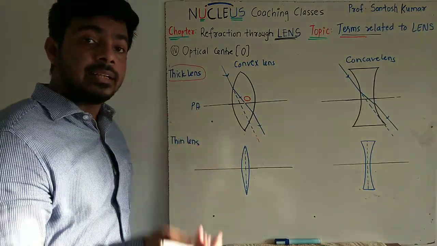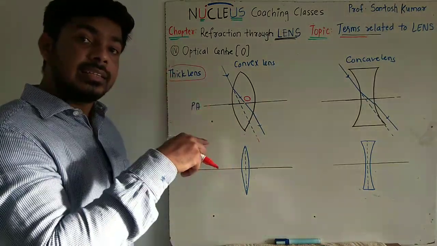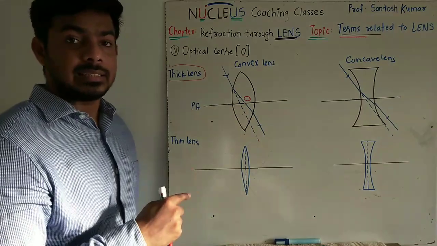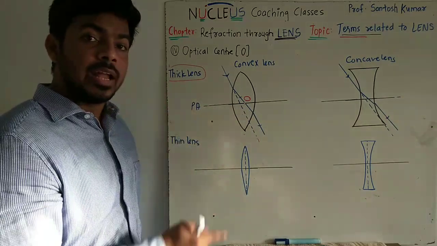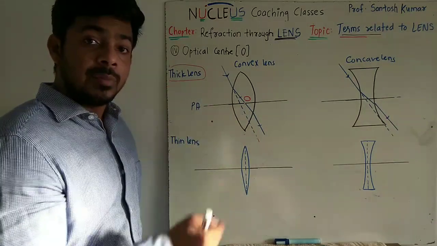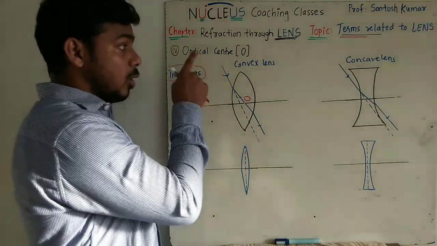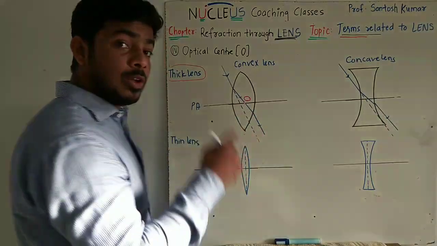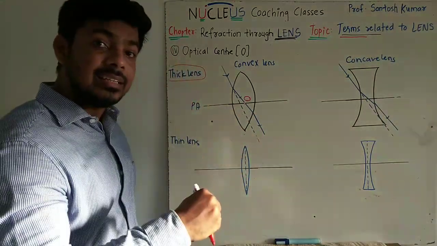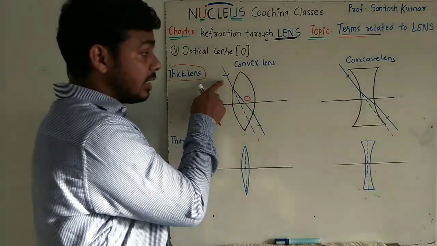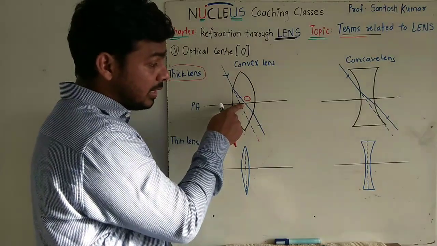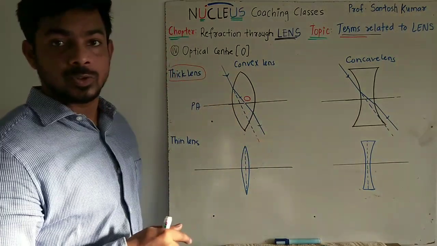So optical center is that point inside the lens on the principal axis such that a ray of light passing through it will emerge parallel to the direction of incidence. Again, optical center is that point on the principal axis inside the lens such that a ray of light passing through it will emerge parallel to the direction of incidence.